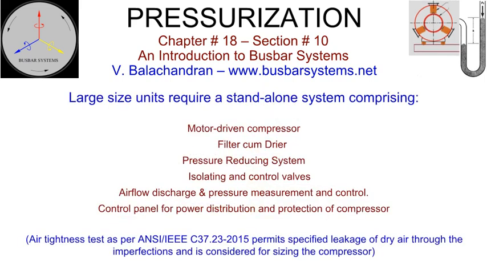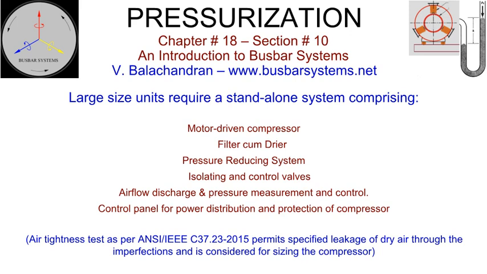Large size units require a standalone system comprising the following subsystems. A motor-driven compressor to supply air at designated pressure and discharge. Air tightness test as per ANSI/IEEE C37.23, 2015, permits leakage of dry air through the imperfections in the fabrication and assembly of the isolated phase bus. This volume of permitted leakage of air, with a design margin, can be considered for sizing the compressor.